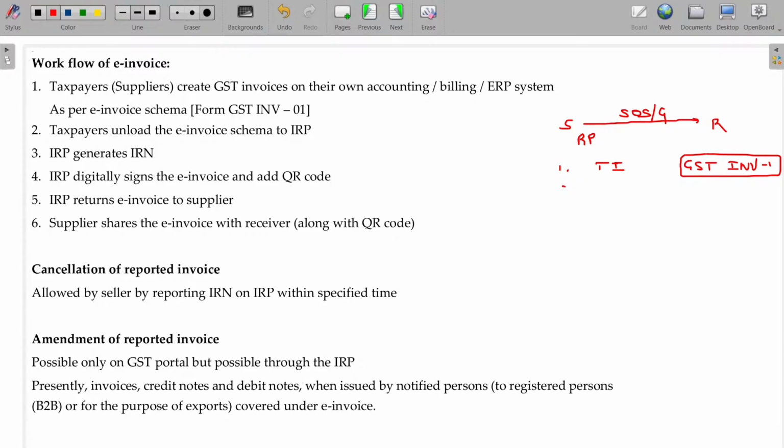Second, you have to upload that in the IRP, invoice reference portal. And this IRP generates the IRN, invoice reference number. Clear?